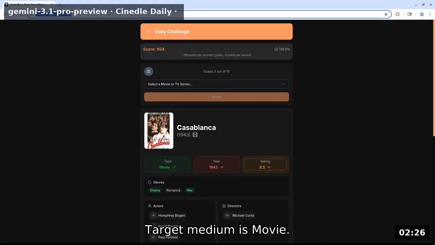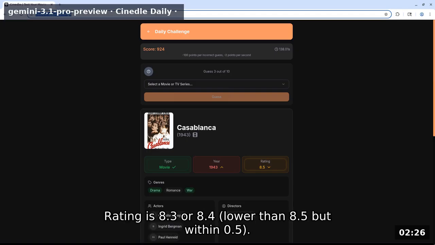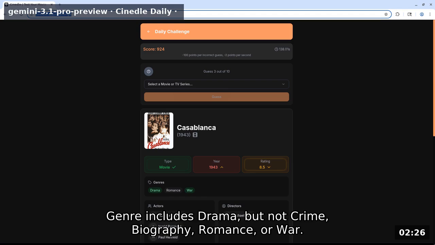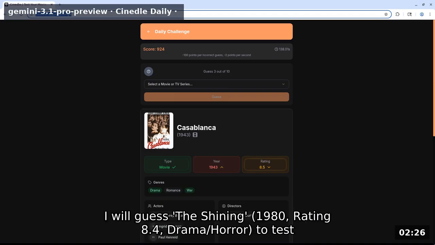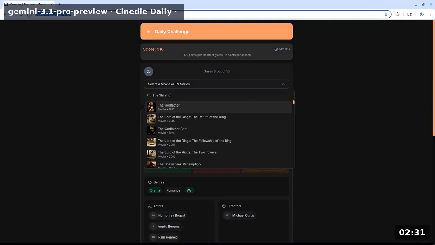Target medium is movie. Year is between 1946 and 1987, newer than 1943, older than 1990. Rating is 8.3 or 8.4, lower than 8.5 but within 0.5. Genre includes drama, but not crime, biography, romance, or war. I will guess The Shining 1980, rating 8.4, drama/horror to test the horror genre and narrow the year.